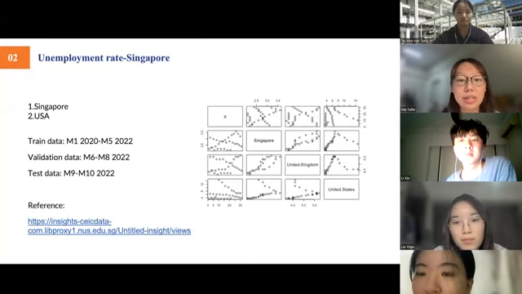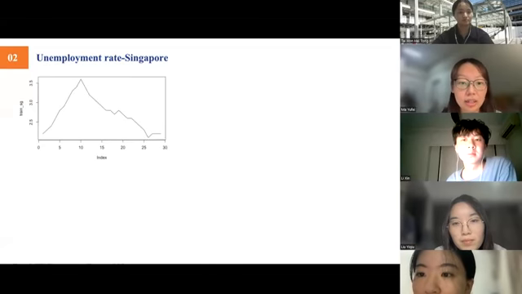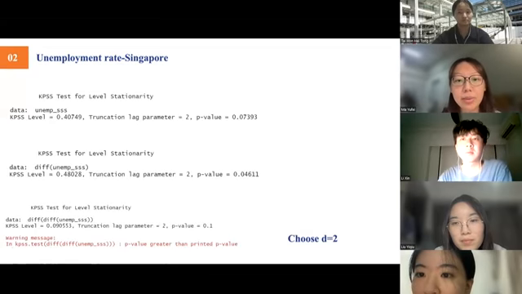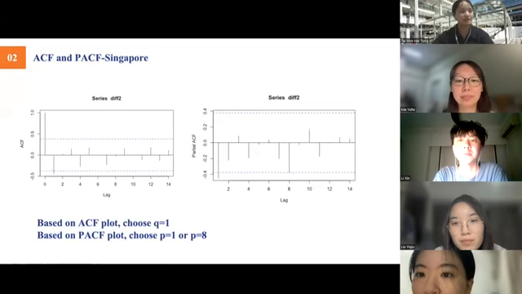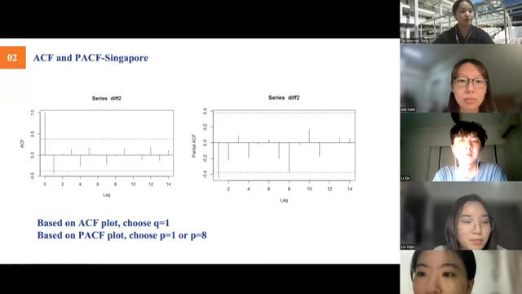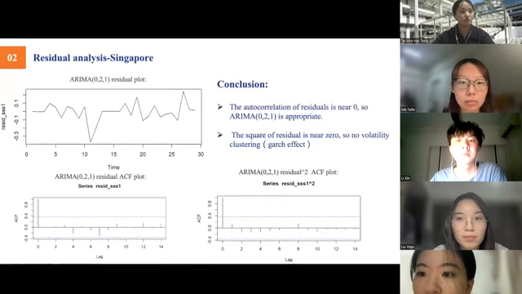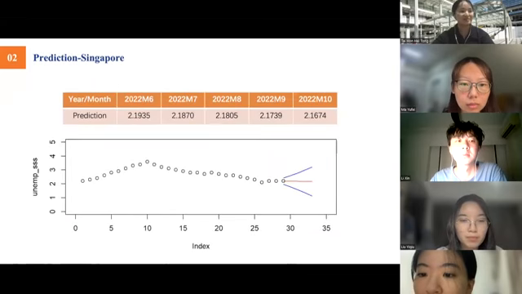The first part is using an ARIMA model to predict unemployment rate. The graph shows that the curve turns stationary when d equals 2, and the subsequent KPSS tests also verify our suspicions. Next, the ACF and PACF plots show that we can choose an ARIMA model with p equals 1 or 8 and q equals 1. And based on AIC and MAPE, we choose ARIMA(0,2,1). The residual analysis also shows that this is an appropriate model and there is no sign of serial correlation. And finally, we predict the unemployment rate in Singapore for the following months.